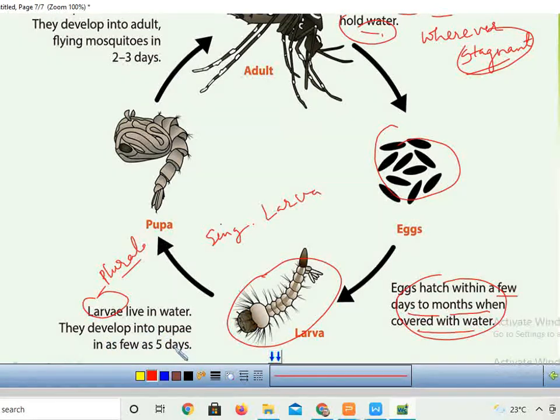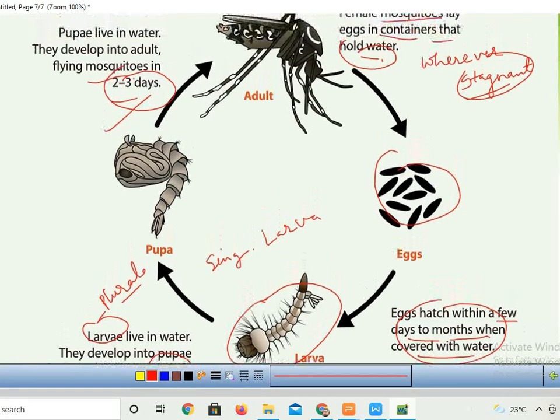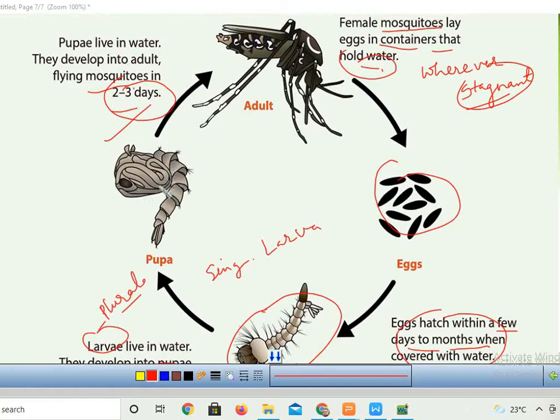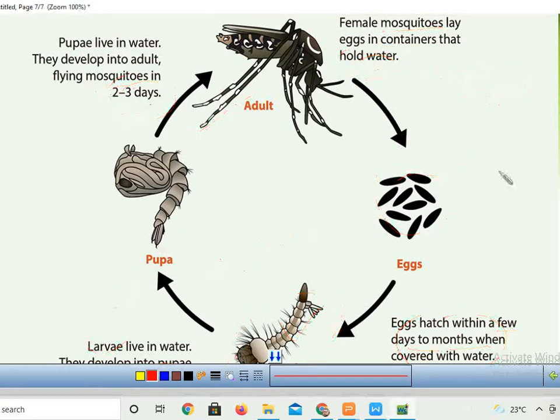The larvae live in water, and they develop into pupa. Pupa is singular, pupae is plural, in 5 days. Then they develop into adult flying mosquitoes within 2-3 days; the adult mosquitoes come out of the pupa. So in this way, there are 4 stages in the life cycle of the mosquito: egg, larva, pupa, and adult female mosquito. So, children, these are the stages in the life cycle of the mosquito.